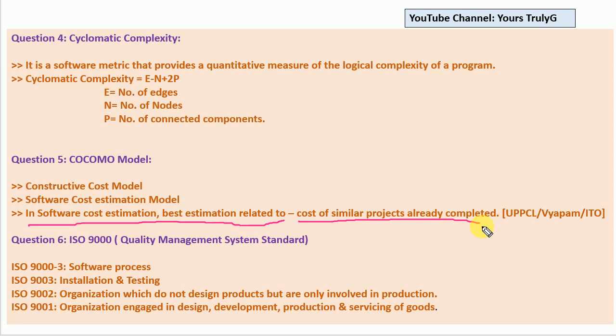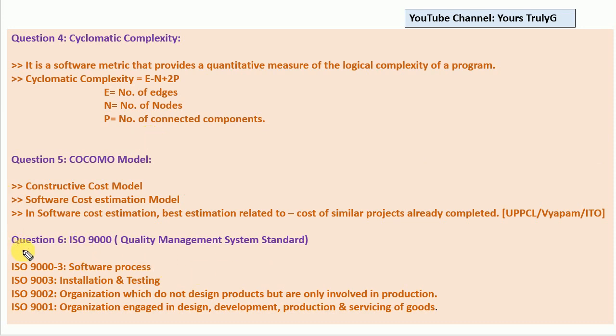By looking at that cost, we can predict that this will also be the cost of the present project. That is the best way to determine the cost of any software model. And second, the COCOMO model is a cost estimation model. So that you have to remember.